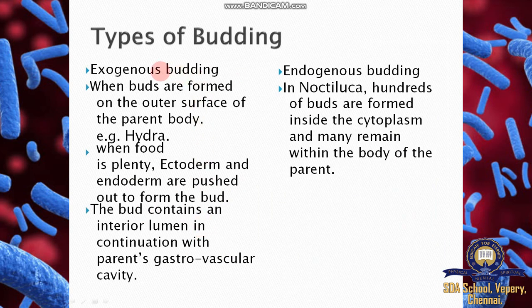Types of budding: exogenous budding and endogenous budding. What is exogenous? Buds are formed on the outer surface of the parental body. Example, Hydra. Endogenous buds are formed internally. Example, Noctiluca. Hundreds of buds are formed inside the cytoplasm and many remain within the body of the parent. So here, when food is plentiful, the ectoderm and endoderm push out to form the bud. Good example, Hydra.